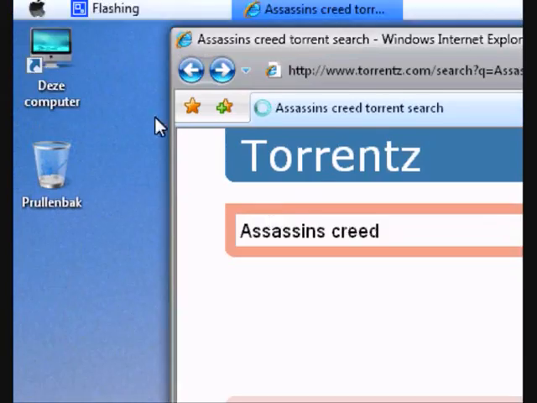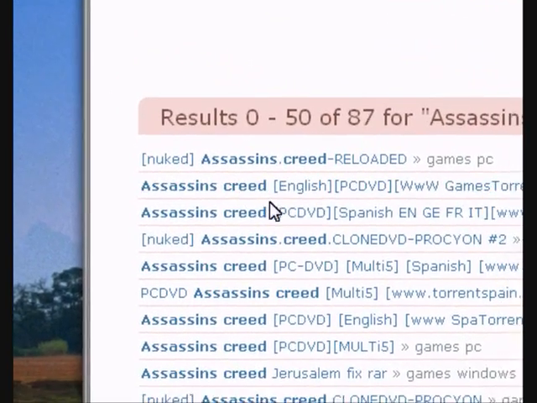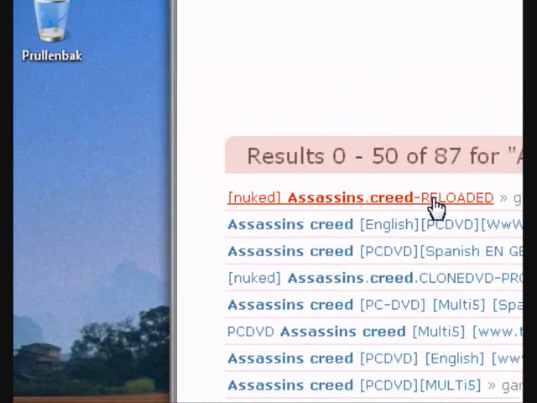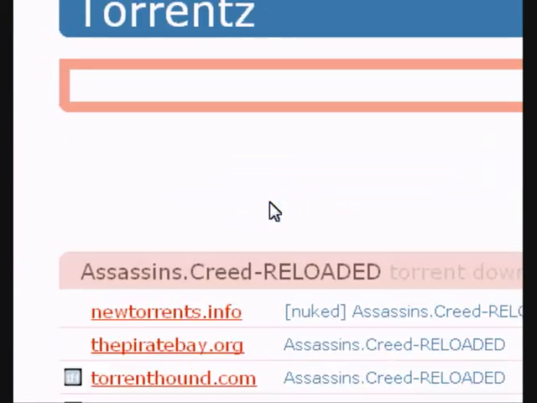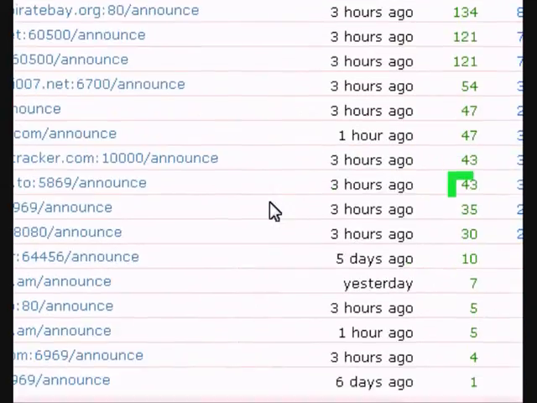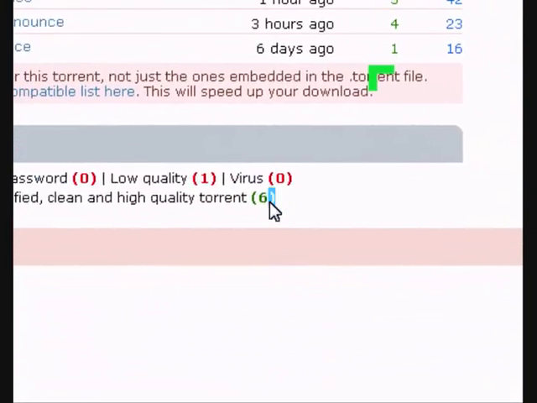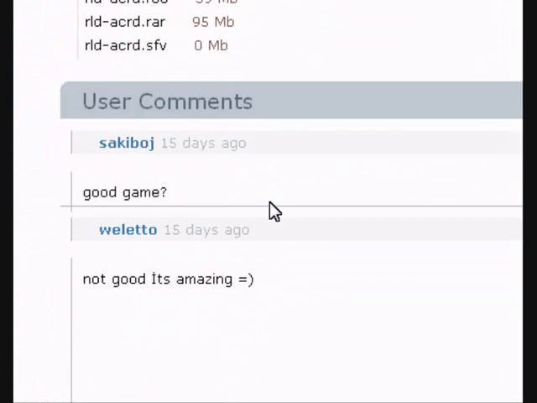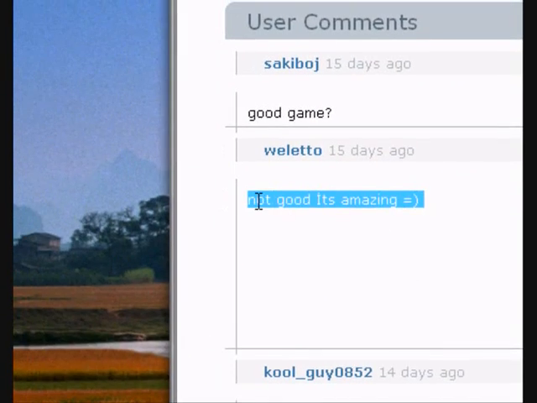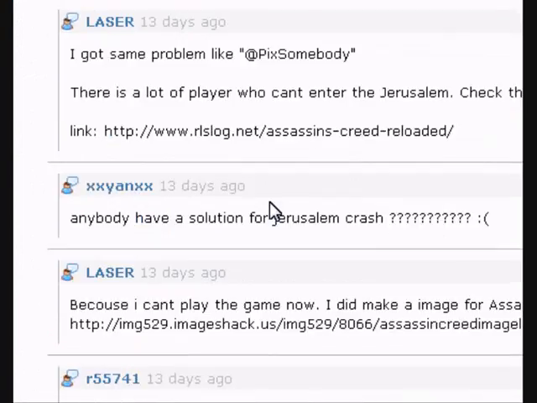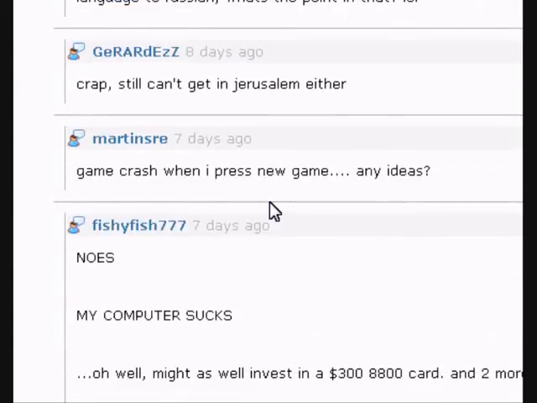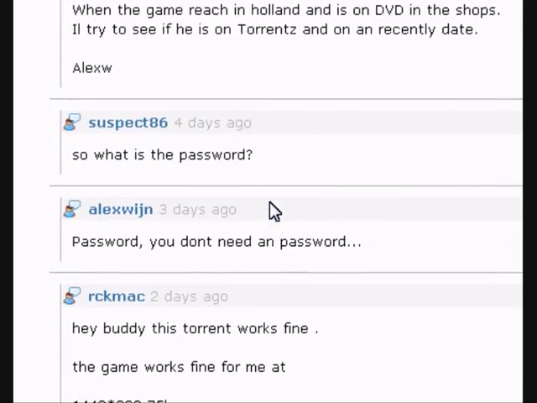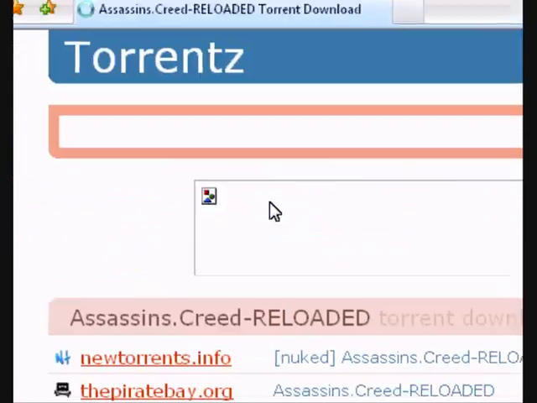And I think it's the first one. High quality torrent, 6 votes. Should be okay. Not good, it's amazing. Well, alright. Don't need a password. Okay, that's nice.